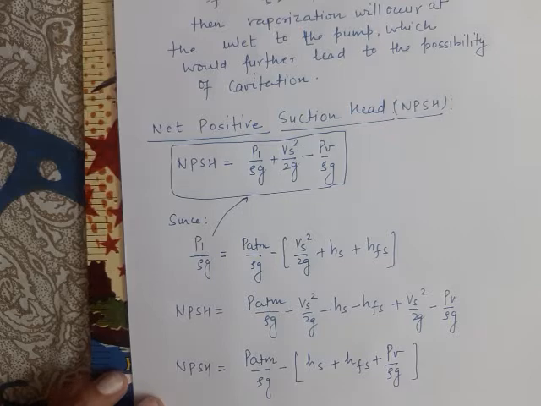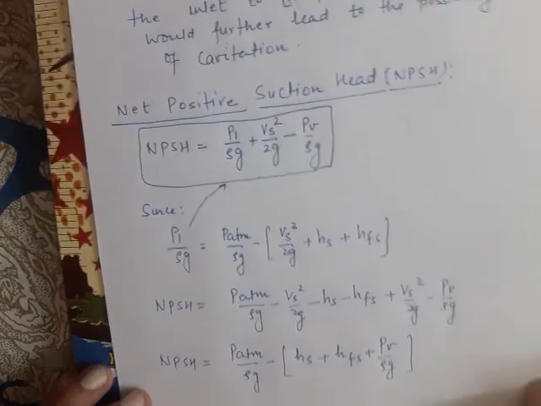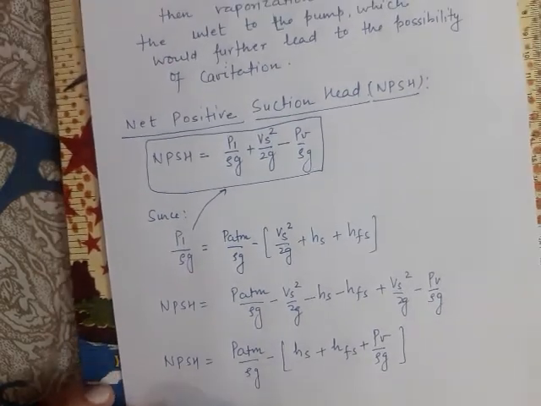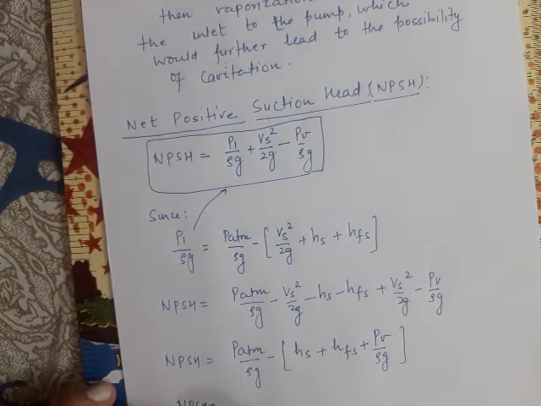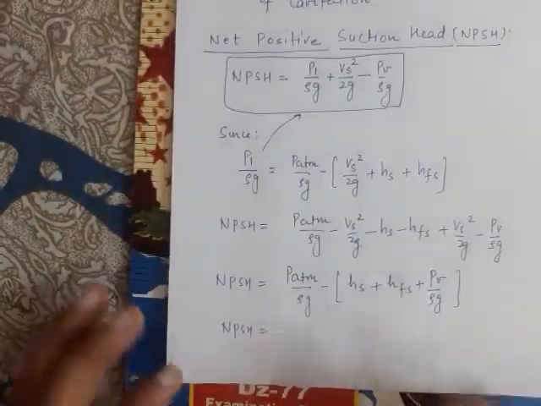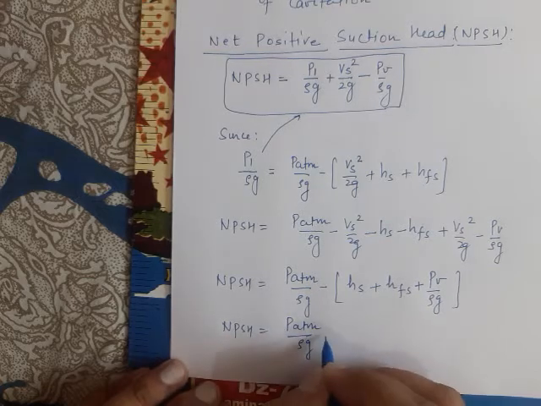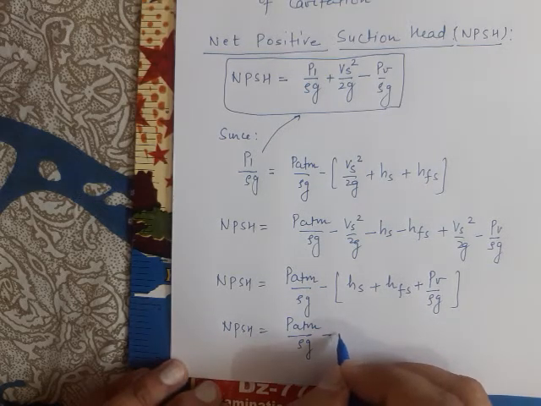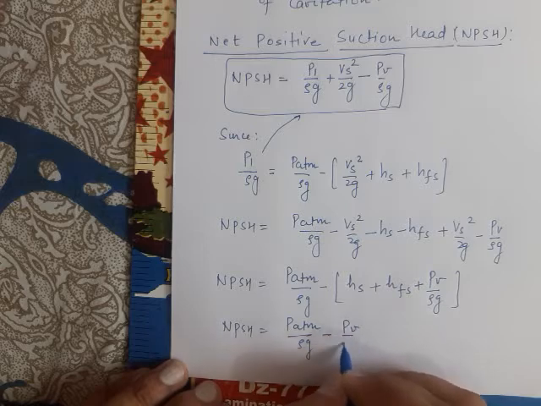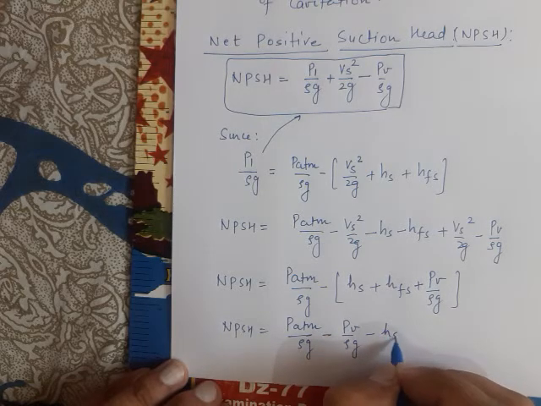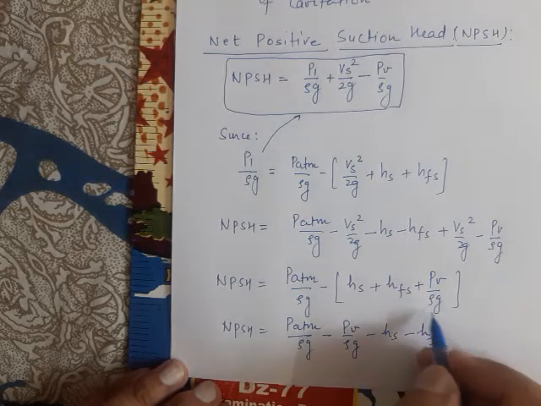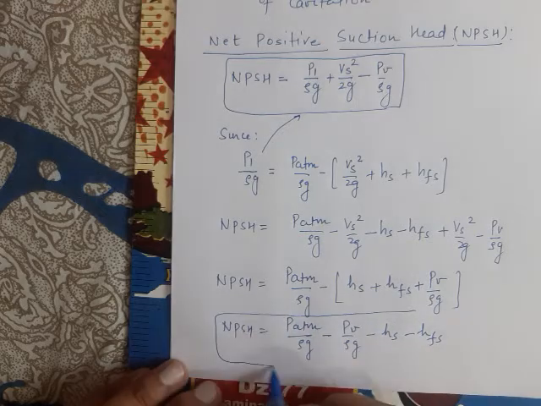This is the simple expression. Or you can write directly without using the brackets, minus Pv by rho g minus Hs minus Hfs. This is the expression for net positive suction head.